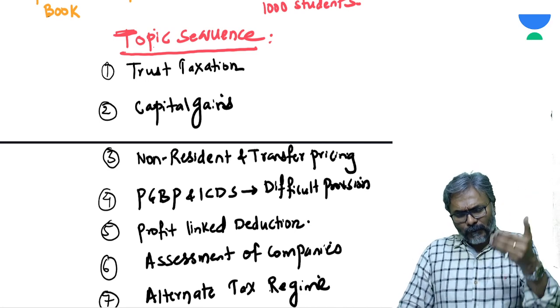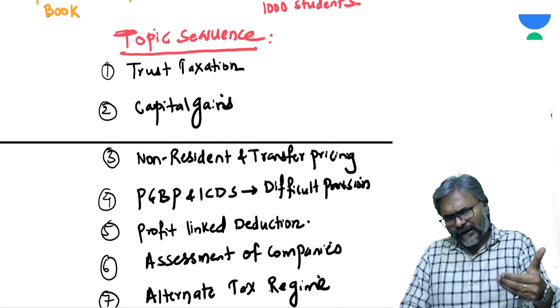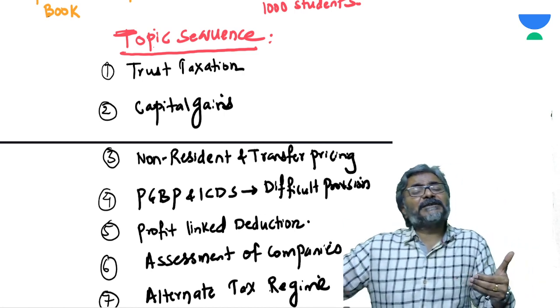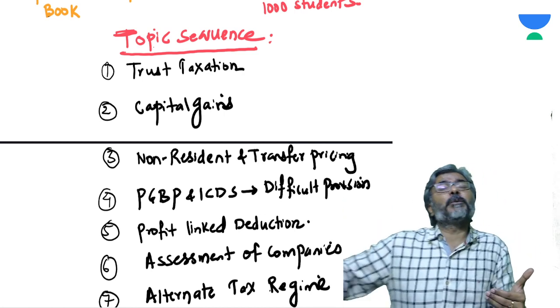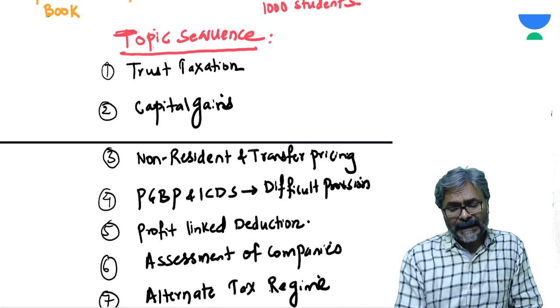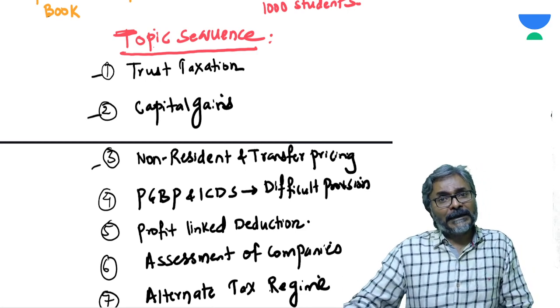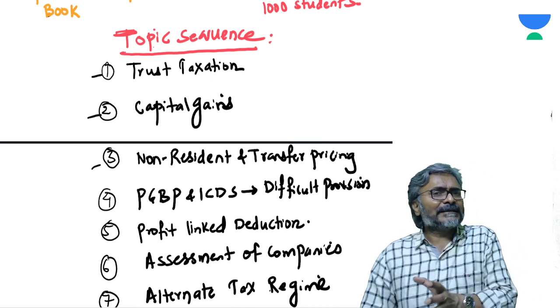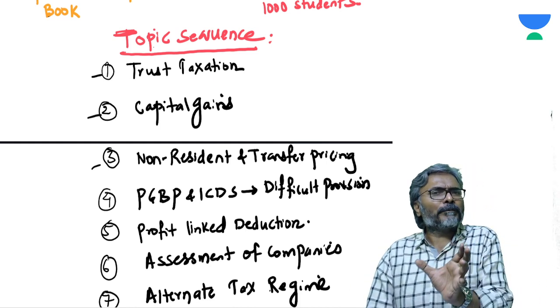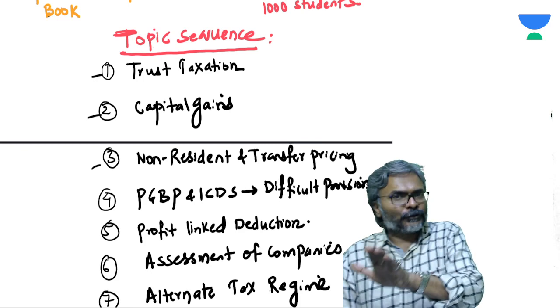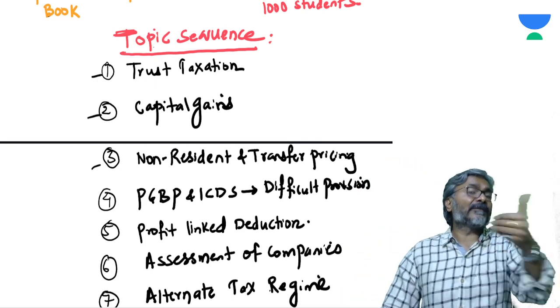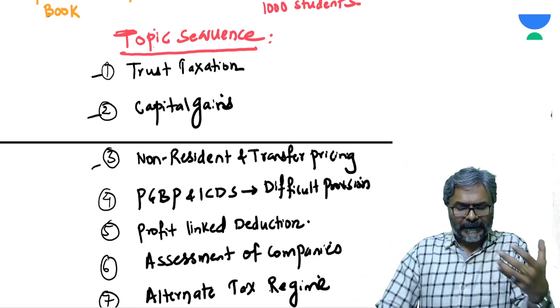So what I have done is that the difficult topics, the topics which have more practicals, where we require more solving, I have kept them initially so that we can solve more initially. Primarily that is the reason why I've done the important and more practical-oriented topics initially, so that we can discuss everything primarily in this particular batch.